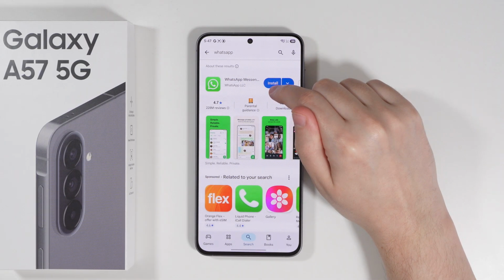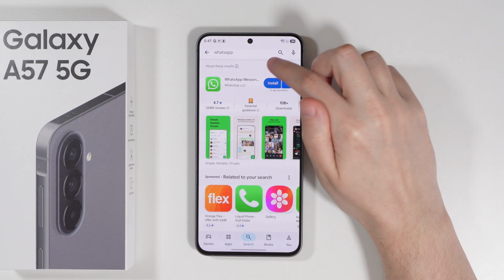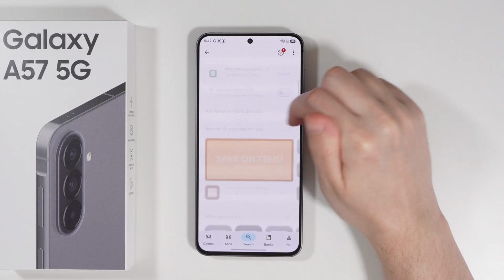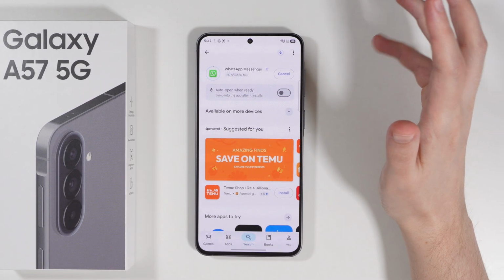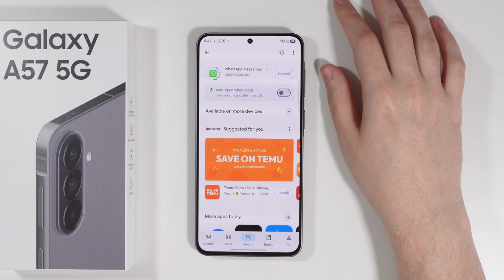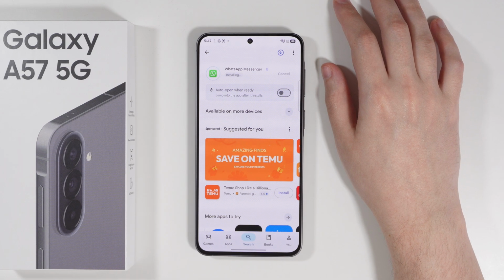You can use the install button in here on the right side, right next to the app, or you can tap on the app itself in order to find the install button in this place. It doesn't really matter which one you choose, as long as you manage to install the app. Now, of course, we need to wait for the app to be downloaded and installed on our phone.